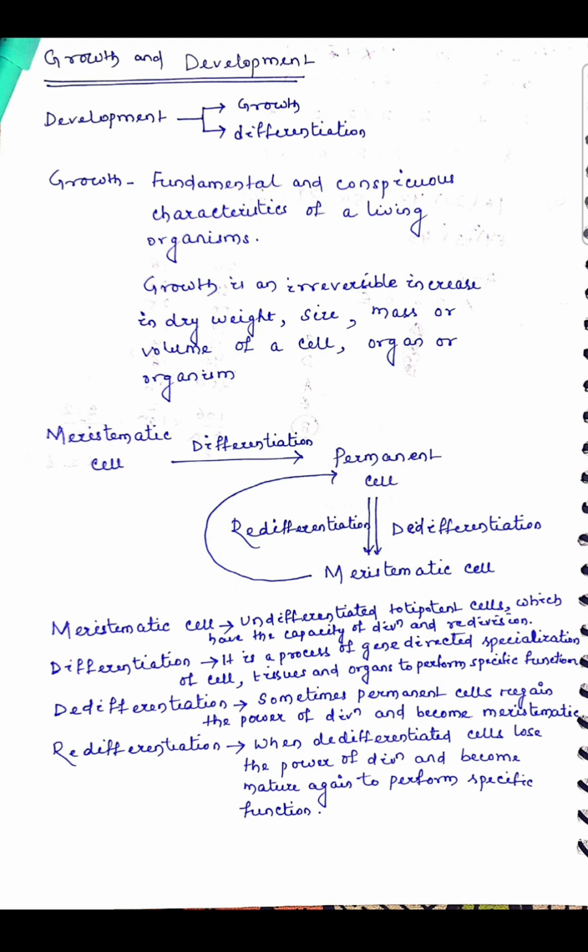Then de-differentiation, sometimes those permanent cells which have occupied a specific role again regain the power of division and become meristematic through the process of de-differentiation. Then what is redifferentiation? When these de-differentiated cells lose the power of division and become mature again to perform a specific function by the process of redifferentiation.